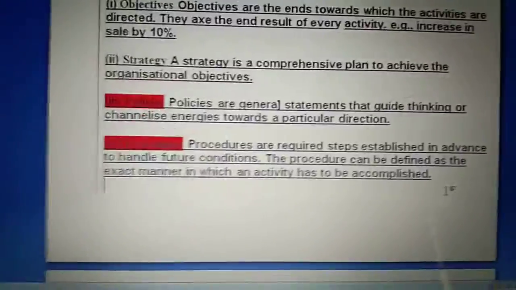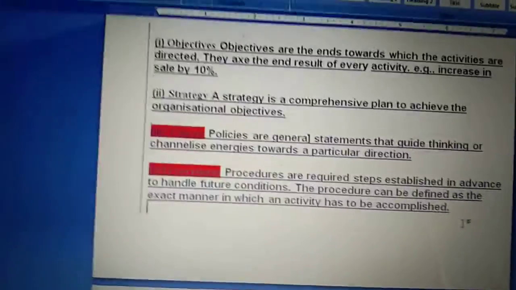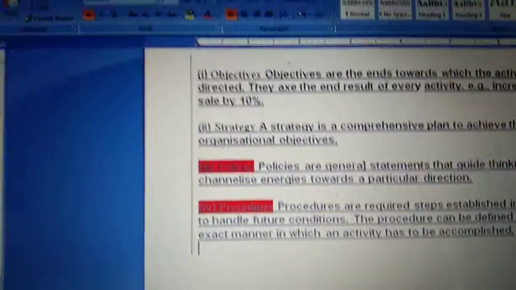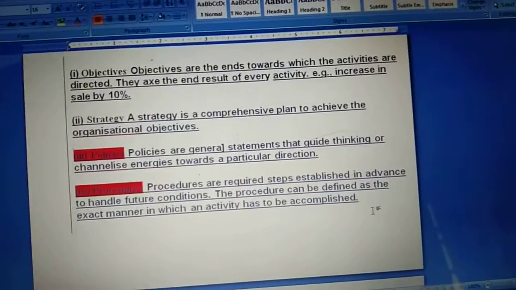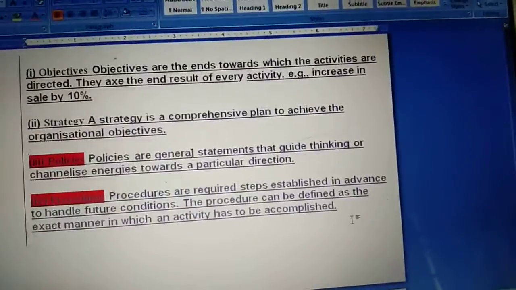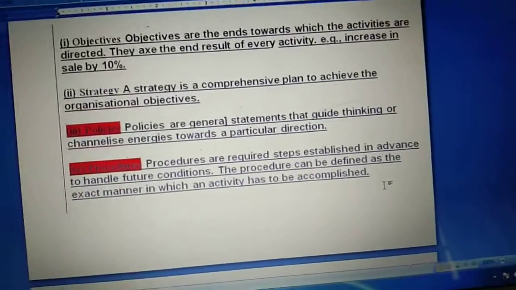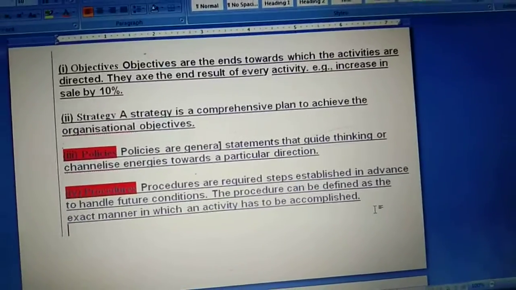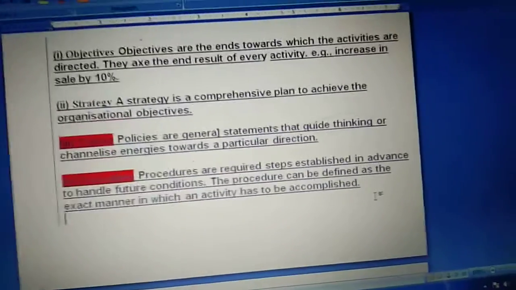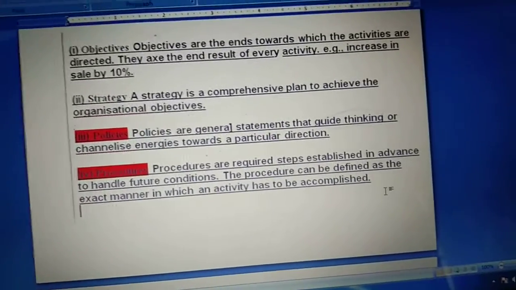Now the next plan is procedure. The procedures are what? The procedures are basically routine steps. Routine steps means which we use in our daily life, if we talk about our business, in the routine of our business. So procedures are routine steps on how to carry out our activities.